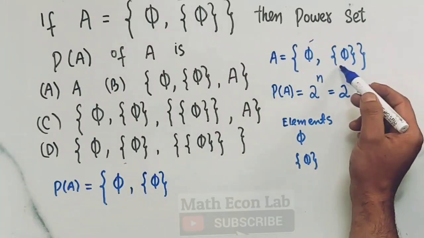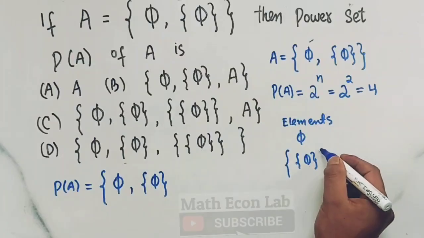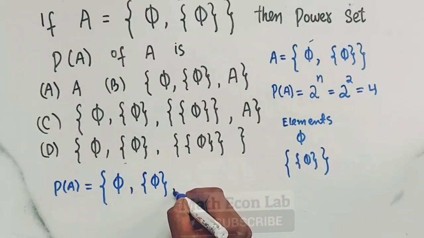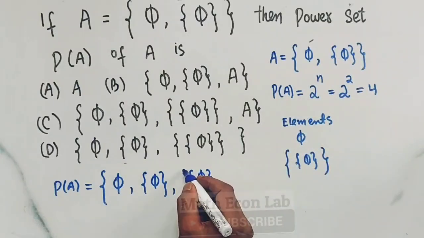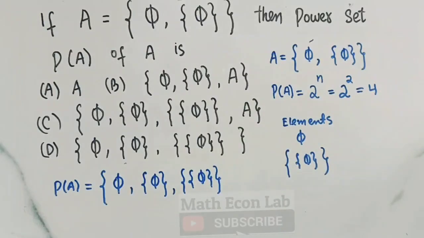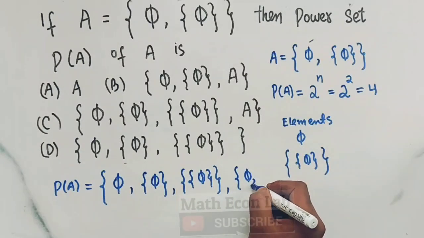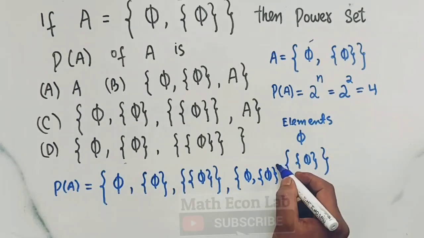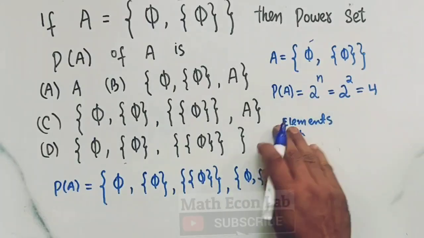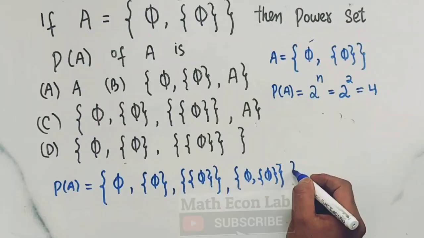Then since we treat it as an element, now we take its subset. So its subset will be this. Okay, we will have another subset like this. We treat it as an element since we have 2 elements, and we take its subset here. Okay, then the set itself. So what is the set itself? It is the null set, comma, the set containing 5. Let us take another bracket now.